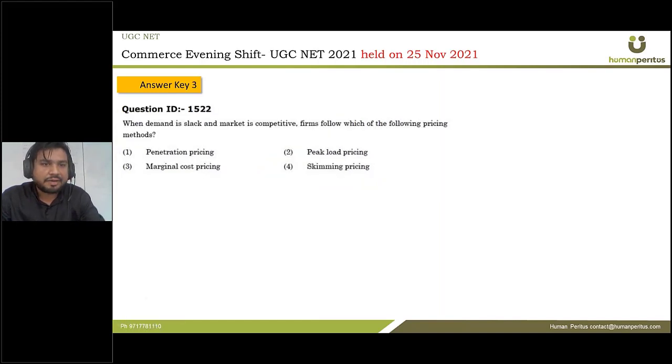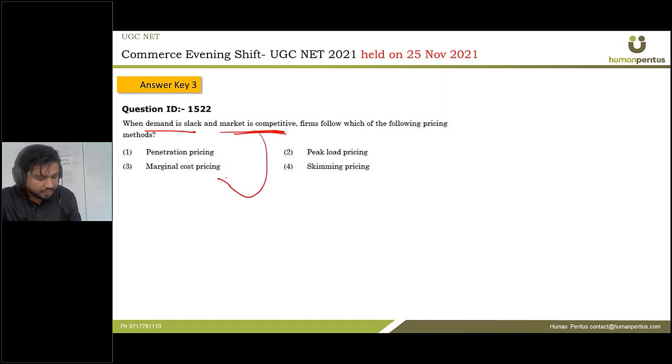Next question says when demand is slack and market is competitive, firms follow which of the following pricing methods? So when demand is slack and the market is competitive, in this case, firms actually follow marginal cost pricing. So what is marginal cost pricing? Marginal cost is the cost incurred by producing an additional unit. Since demand is slack and the market is competitive, we want to produce only as much as required. Therefore, we will be very careful while producing our products, and therefore the correct answer is marginal cost pricing.